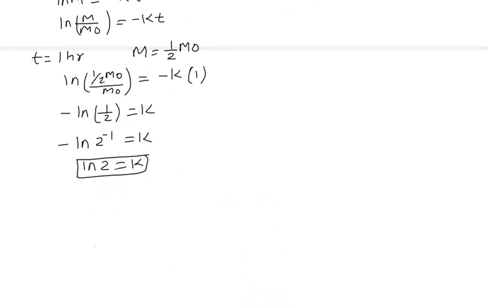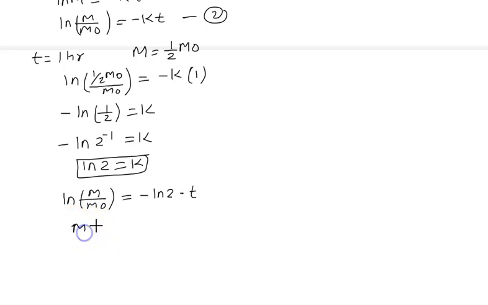Now put in the main equation, so you will get ln(M/M0) = -k, where k is ln 2. In equation 2 we are putting this k value: ln(M/M0) = -ln 2 times t. Now they are saying 99.9% is lost.